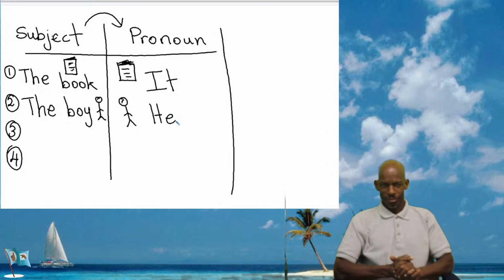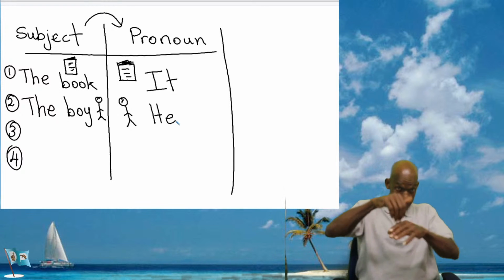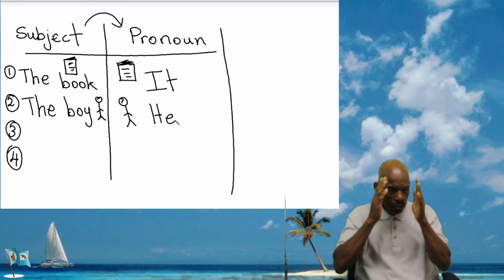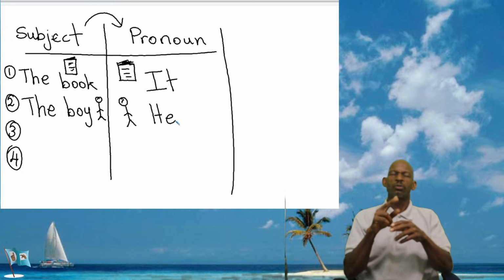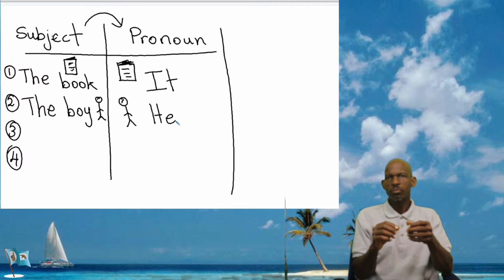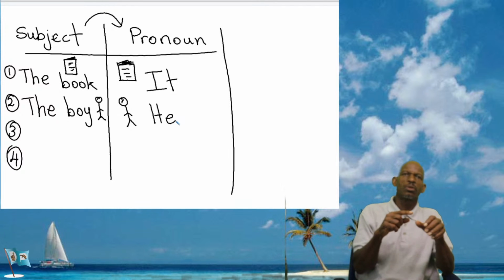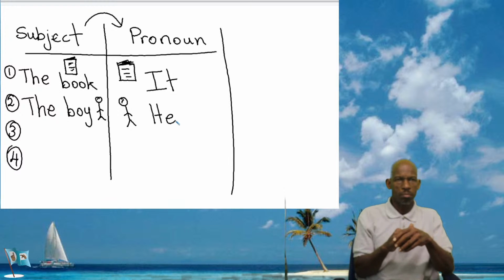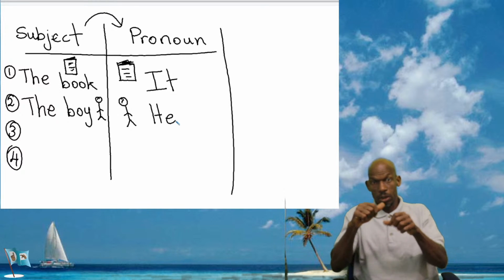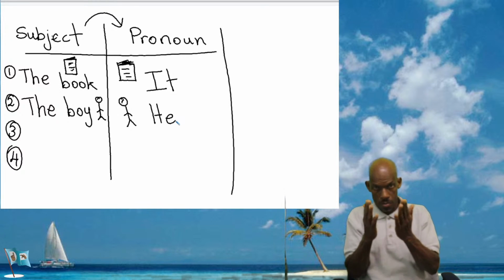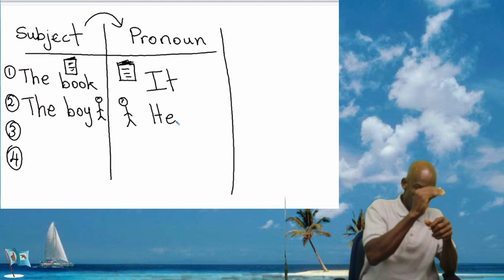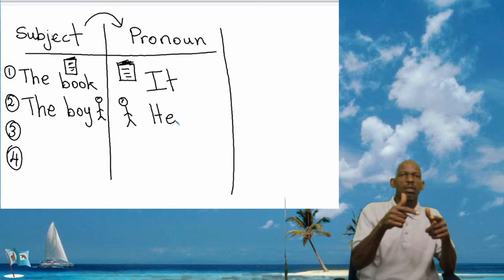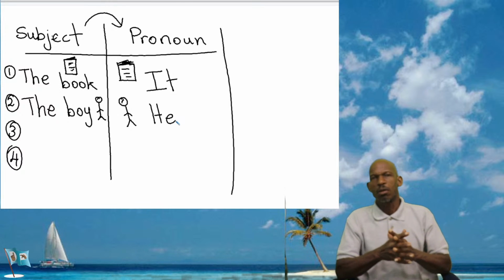Right? So this is what happens in English, and what happens when we're using this pronoun. We use it in a group of sentences. So you must be introduced first to the subject, which is the boy or the book first. And then when you add sentences together, you will use the pronoun. And I will show you a little example of that after a while.